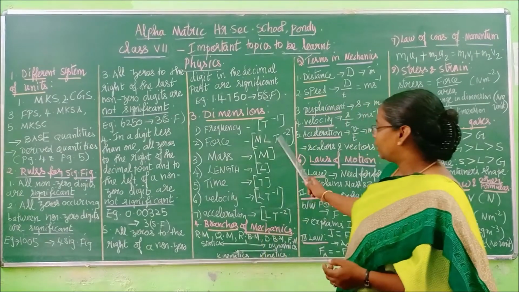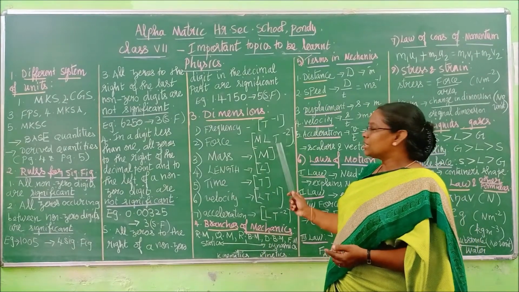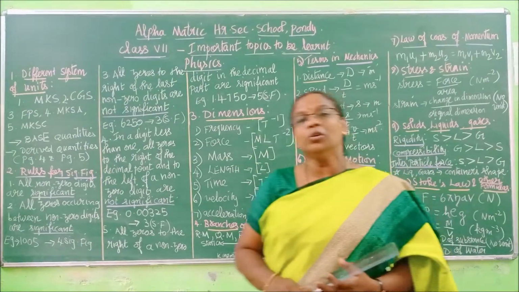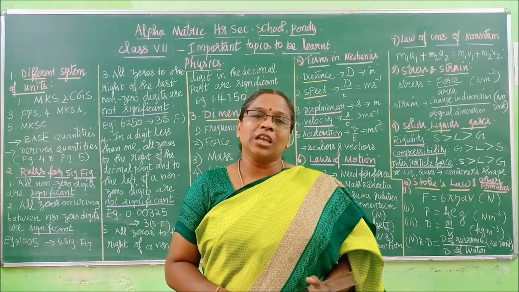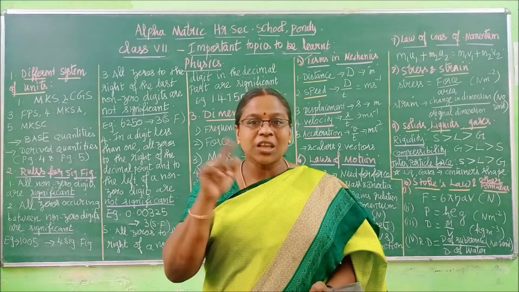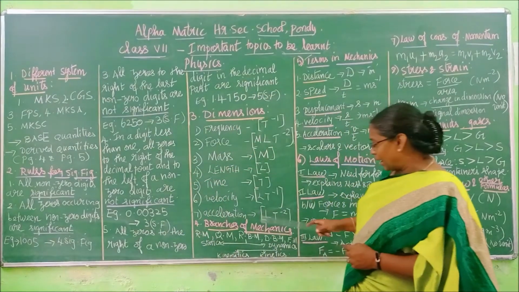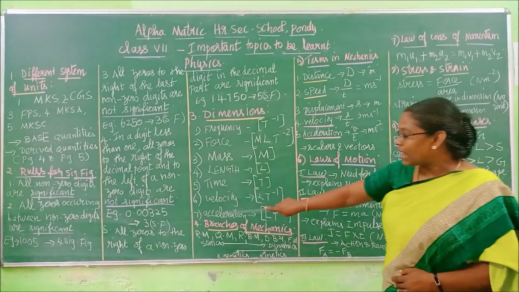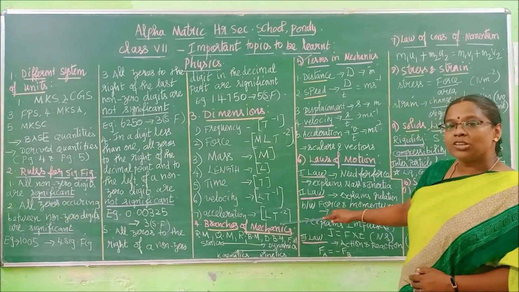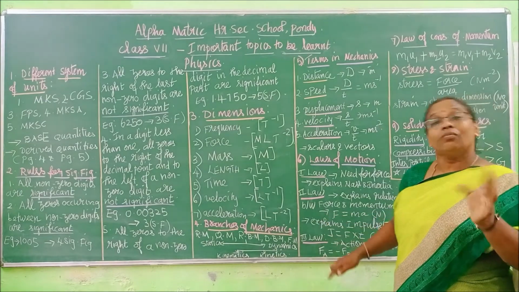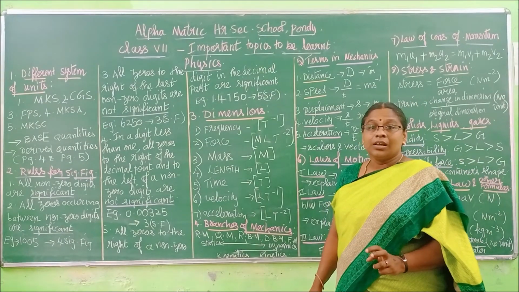Okay, children? Next one, force. Force comes from the second law of motion. Newton's second law says force F is equal to ma. That formula you can recollect now. So that is what I have written here. For acceleration, what is the dimensional formula? First, what is the basic formula?